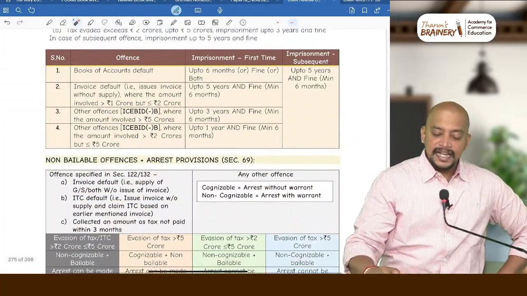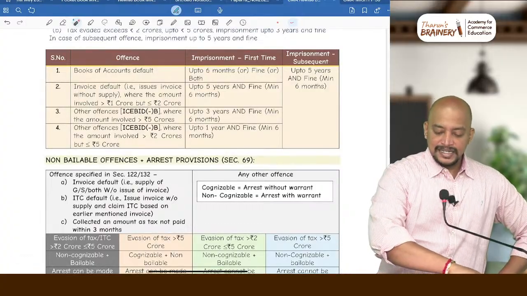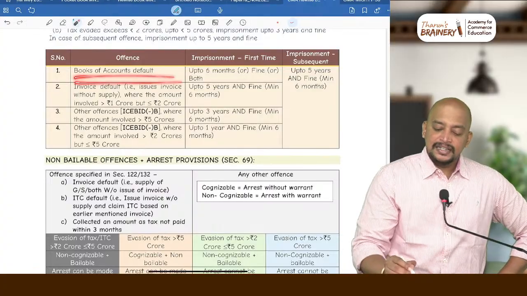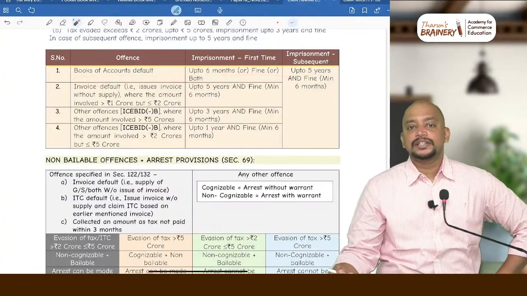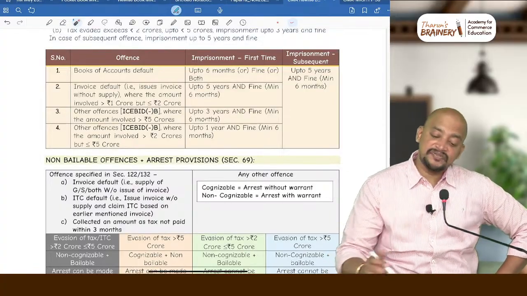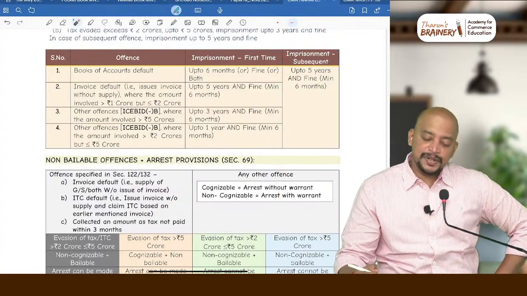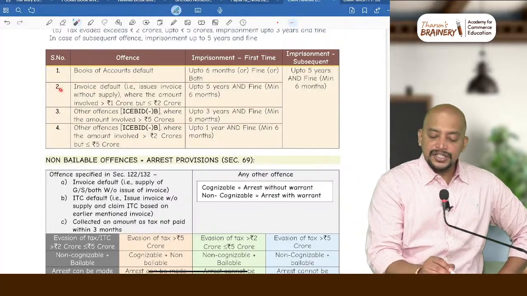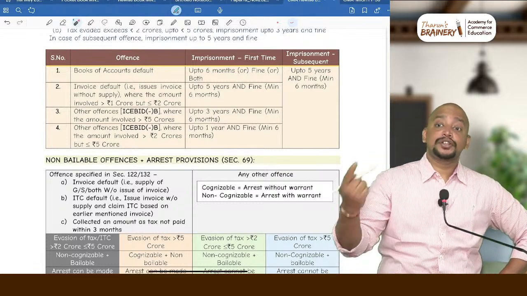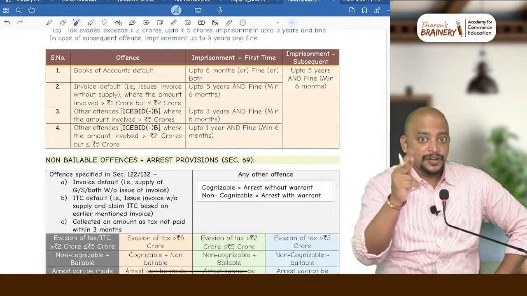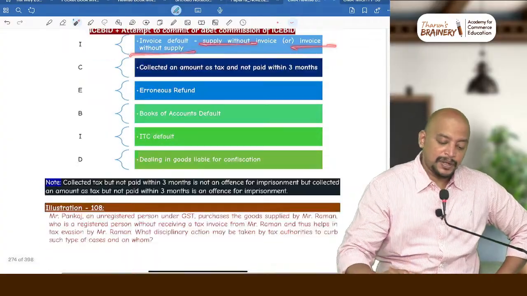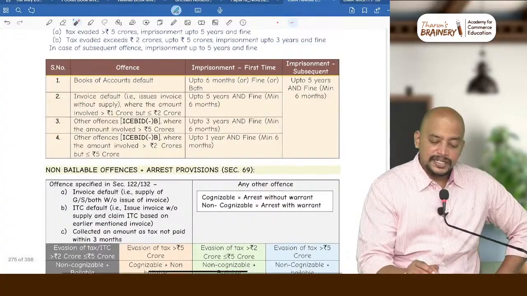Sir, what is the imprisonment? You can see here, if it is books of accounts default, then up to 6 months or fine or both. That is the imprisonment. Books of accounts default, this is first time, up to 6 months or fine or both. Invoice default, which invoice default? Issuing invoice without supply, not both. There are two invoice defaults. One is supply without invoice, the other invoice without supply. But this is invoice without supply.